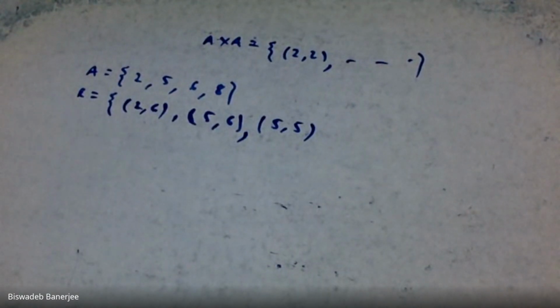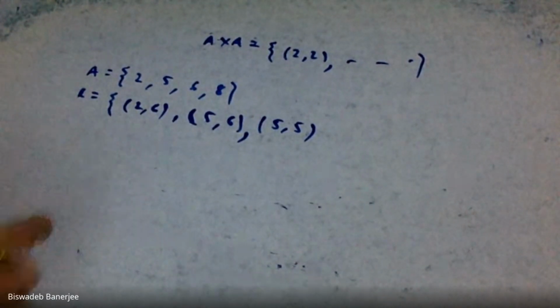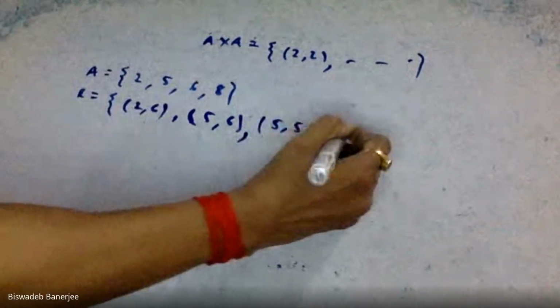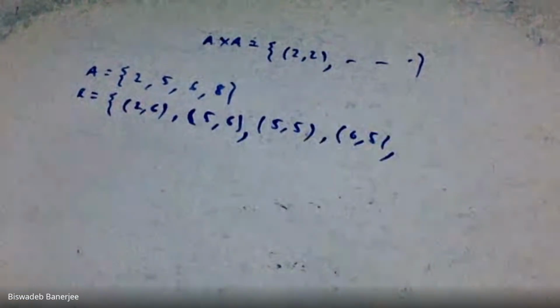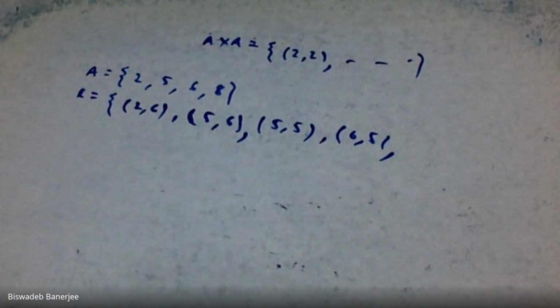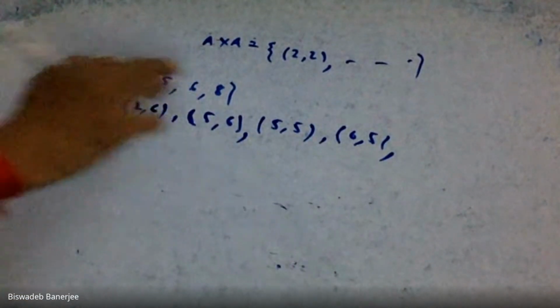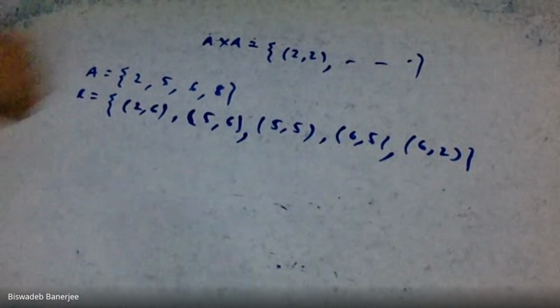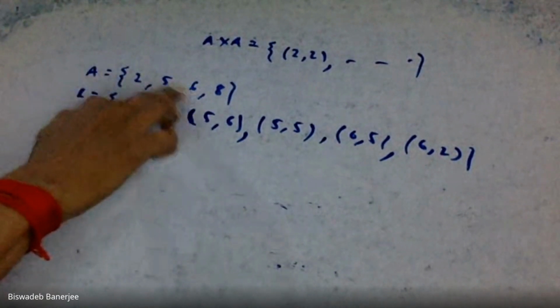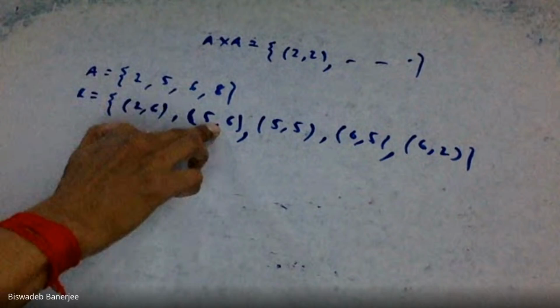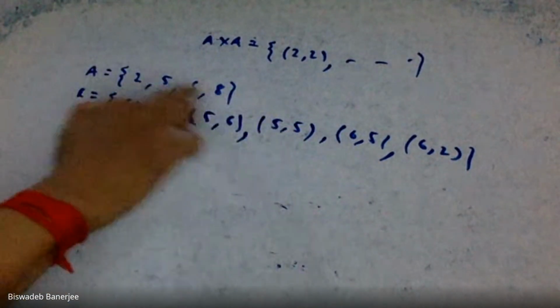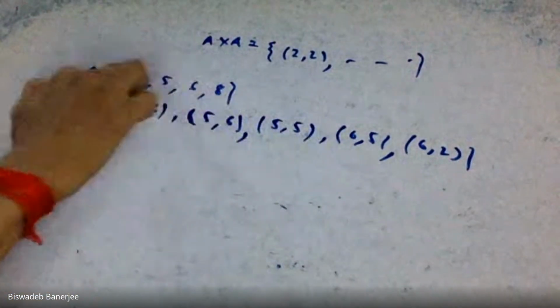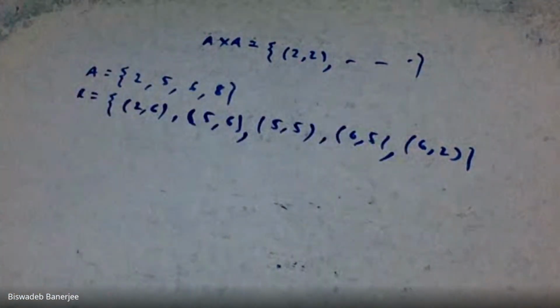Then we are taking 6, 5, and we are taking 6, 2. So first of all 2 and 6, then 5 and 6, then 5 with 5, then 6 with 5, then 6 with 2.